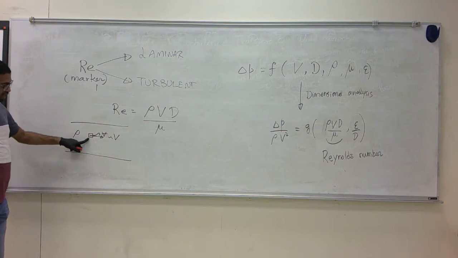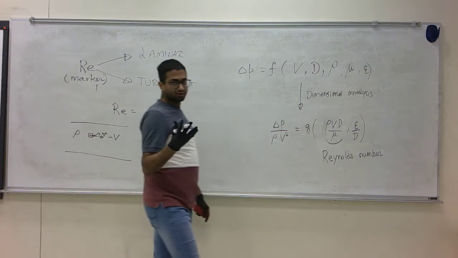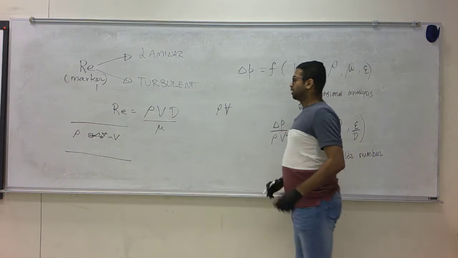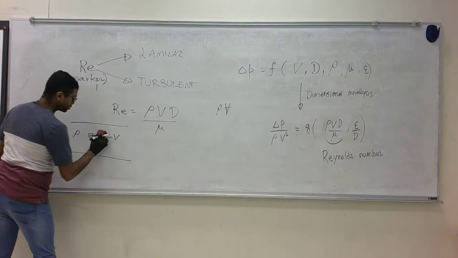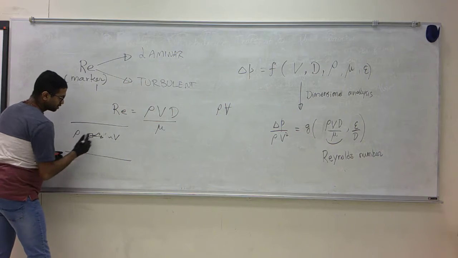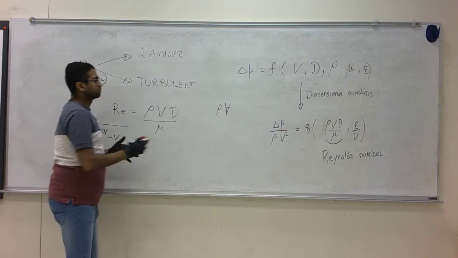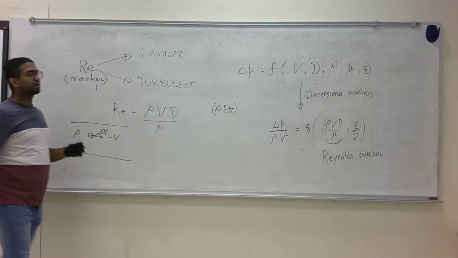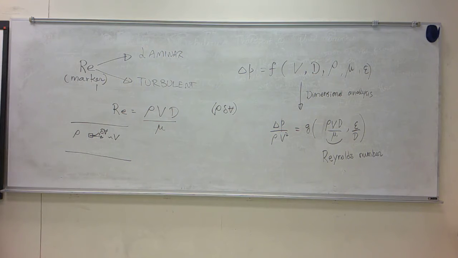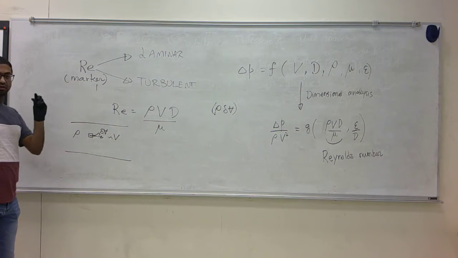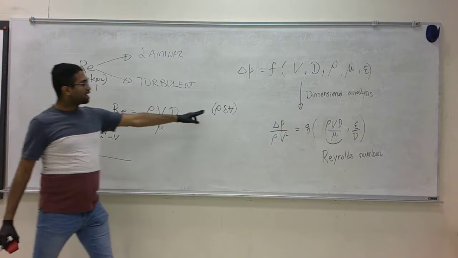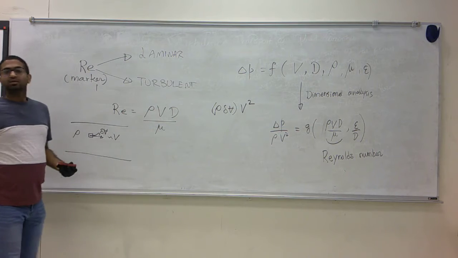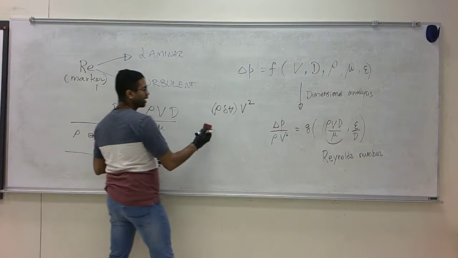So if you take that tiny blob of volume, what is the mass of that volume? That would be rho times V, and to denote that this is tiny, I'll use delta V. Rho delta V is the mass of fluid in that tiny blob that we are considering. If you take mass times velocity squared, what do we get? That would be kinetic energy. So I'll write it step by step.